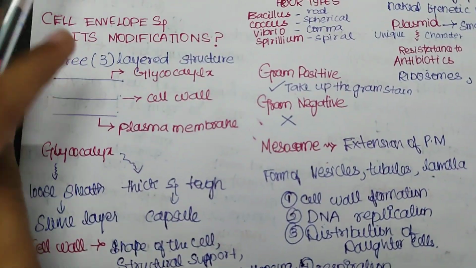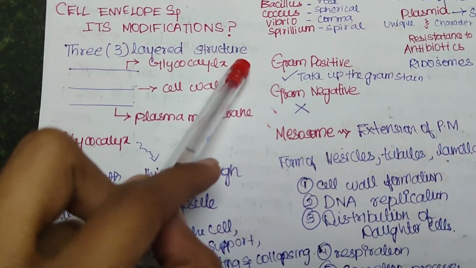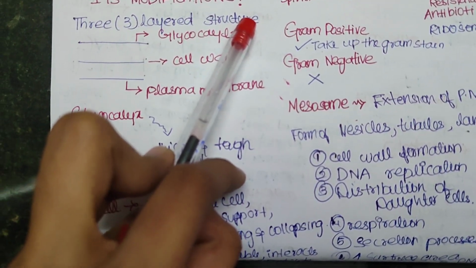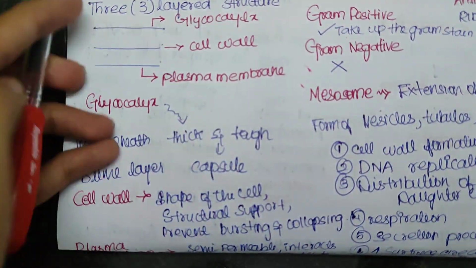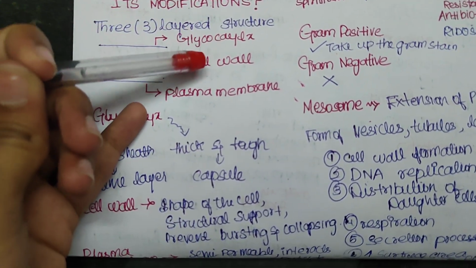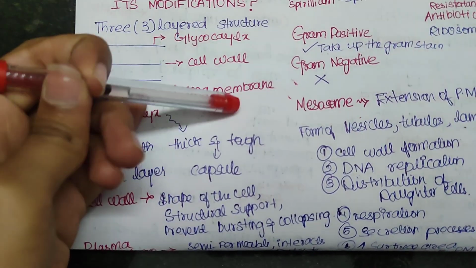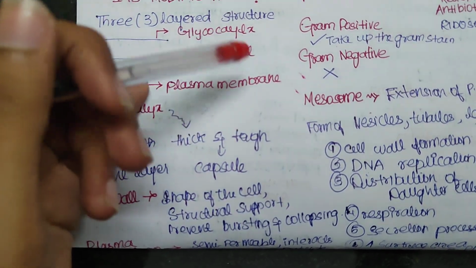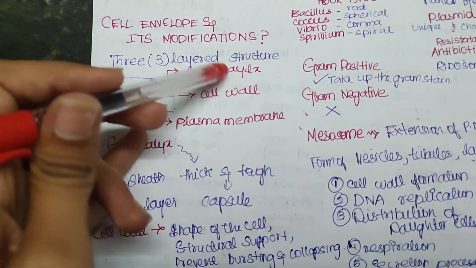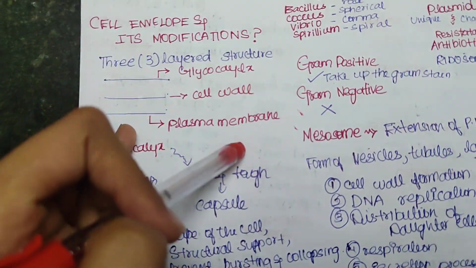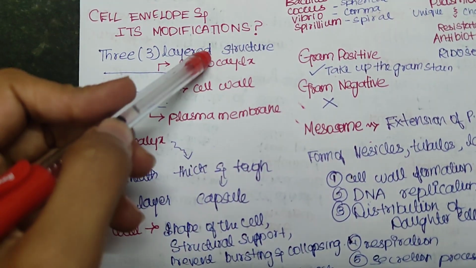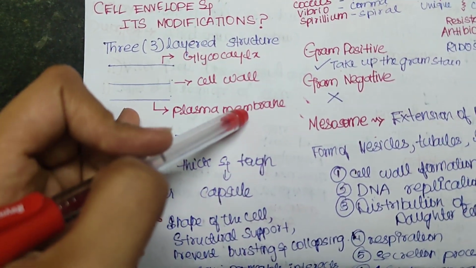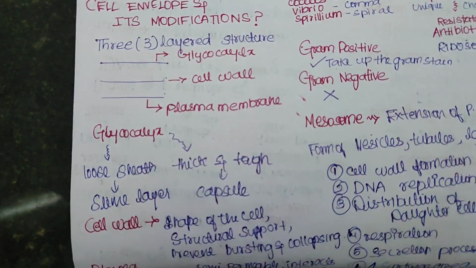Now we are going to discuss the cell envelope. This cell envelope consists of 3 layers. What are they? Glycocalyx, cell wall, and plasma membrane. These 3 act separately, but together they act as a single unit. So the 3 layers are glycocalyx, cell wall, and plasma membrane. And the glycocalyx is the outer one.